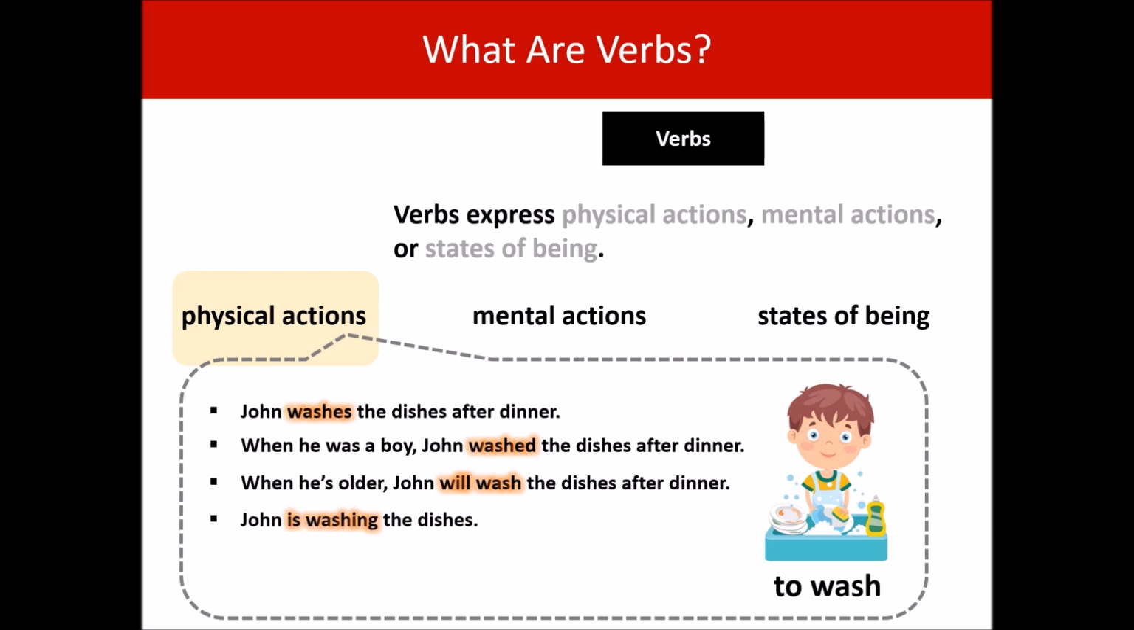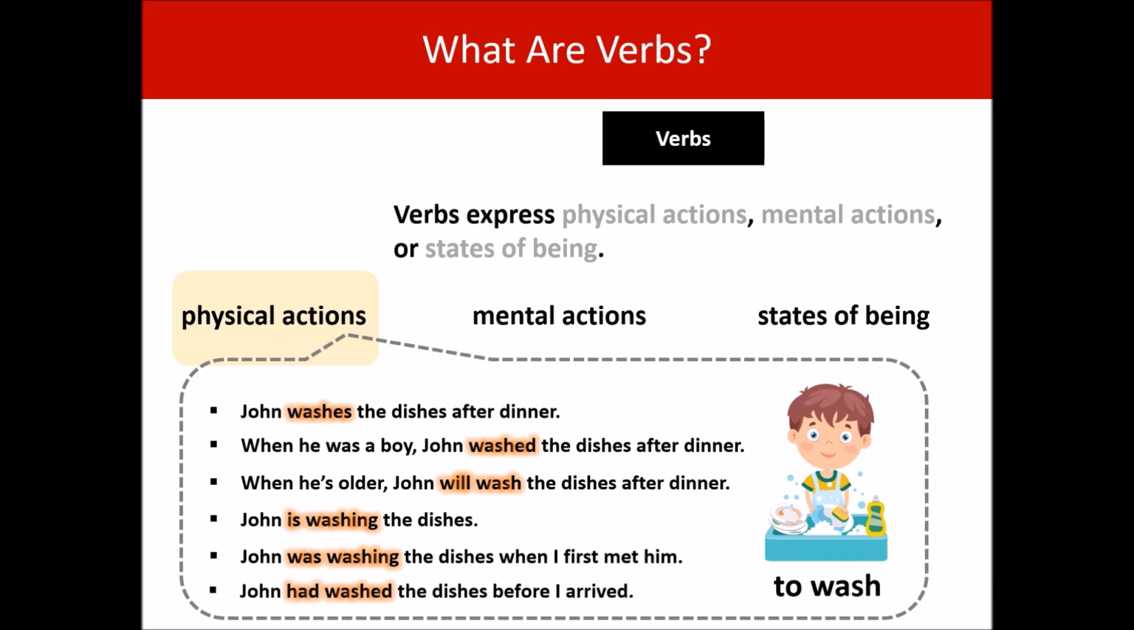John is washing the dishes. John was washing the dishes when I first met him. John had washed the dishes before I arrived. Okay, all the text highlighted in orange are verbs from the verb to wash, but they're all different. We have 6 different versions, but actually there could be 12 different versions, and we're going to talk about that next.